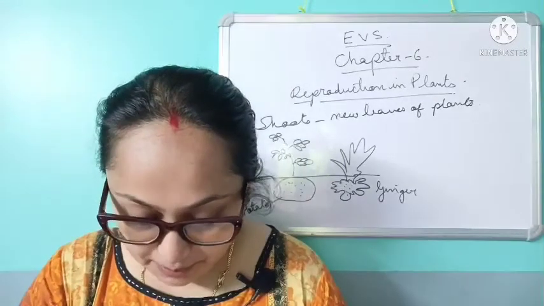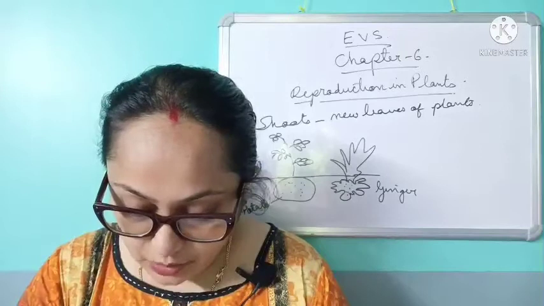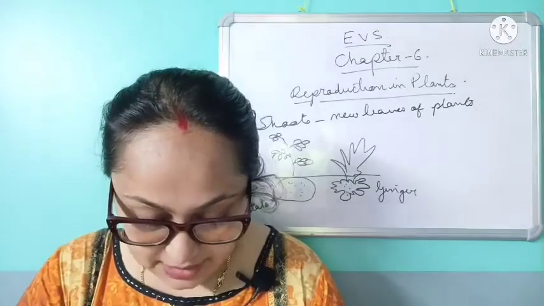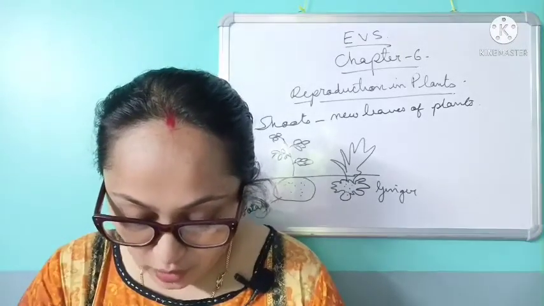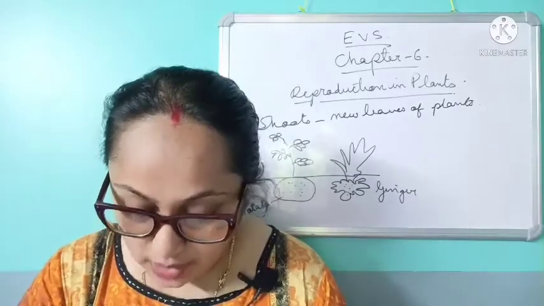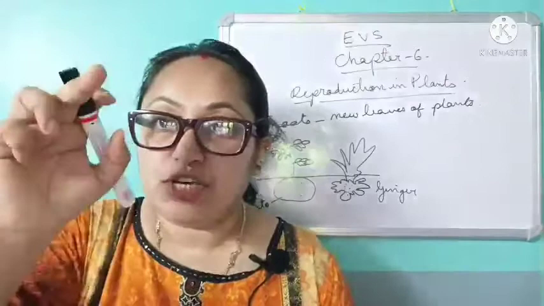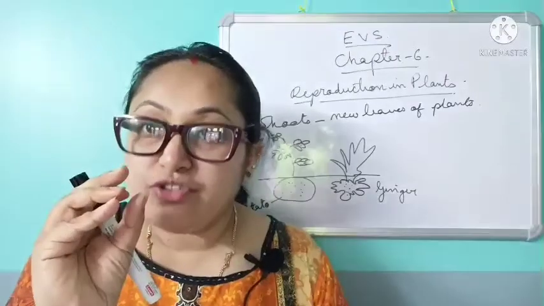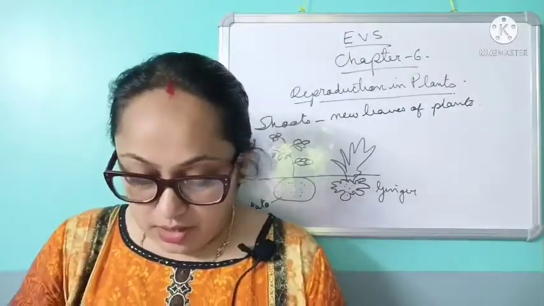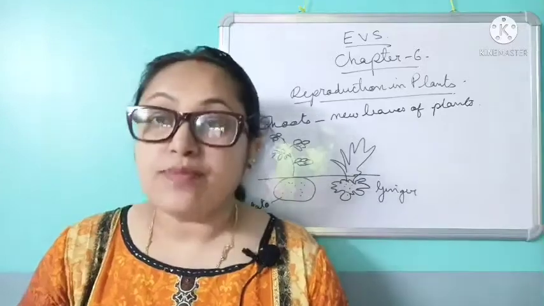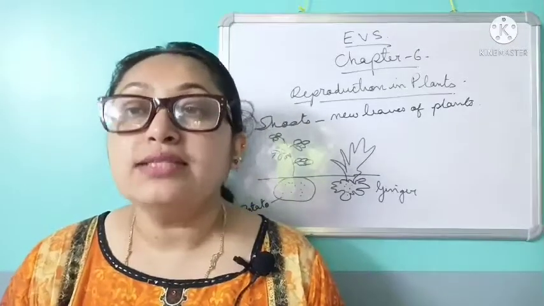The onion is a bulb, an underground stem with fleshy leaves. New plants grow from onion bulbs. Now what is an onion bulb? It is round in shape, and in the lower portion there are roots. From these bulbs only the new plants grow.